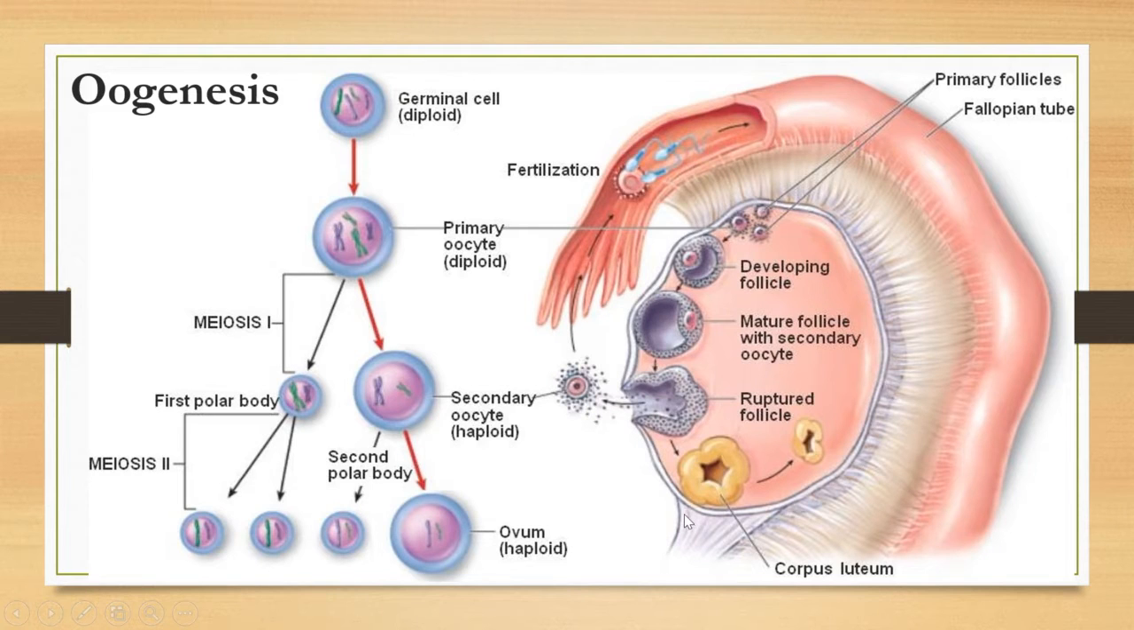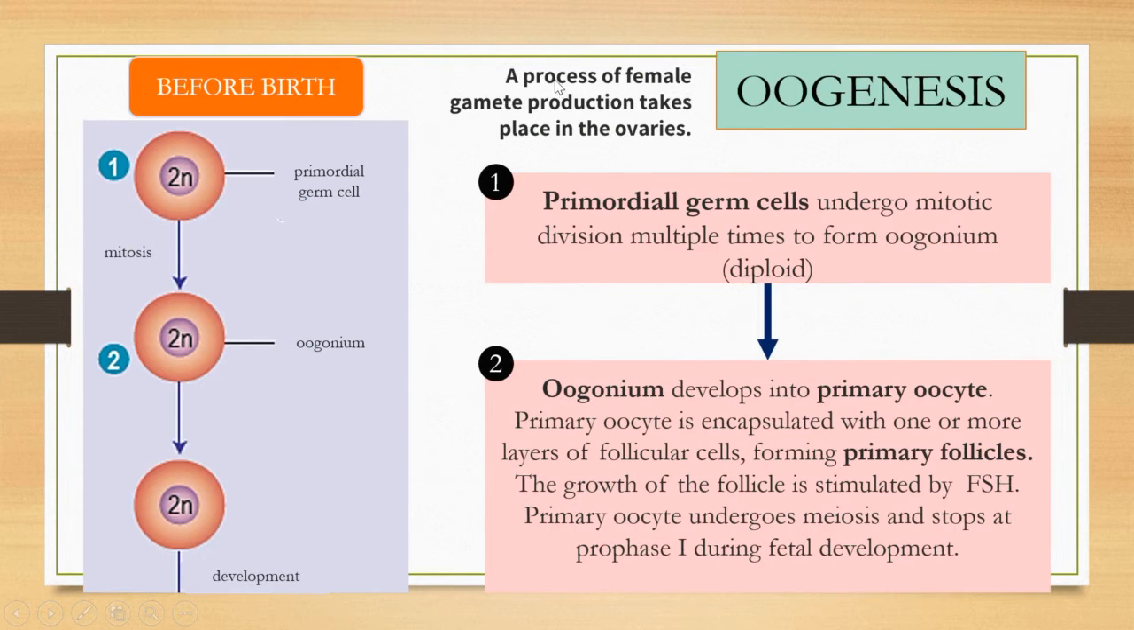So oogenesis takes place in the ovaries. The oogenesis begins in a female's ovaries before they are born. It begins in the female's ovary when we are still a fetus, during fetal development, before we are born. So let's go to the oogenesis steps or oogenesis process.